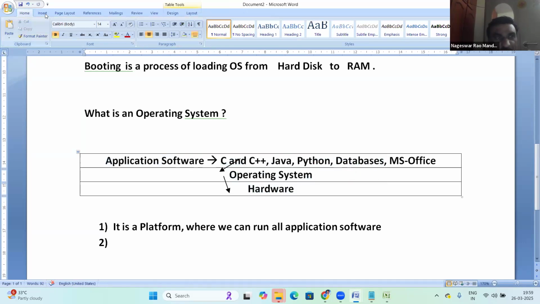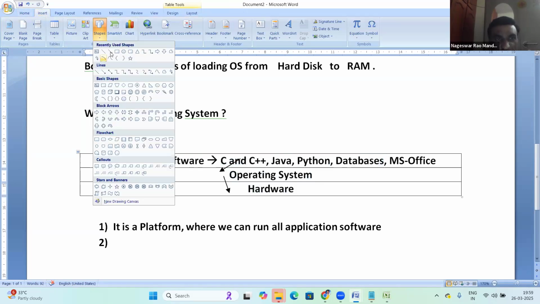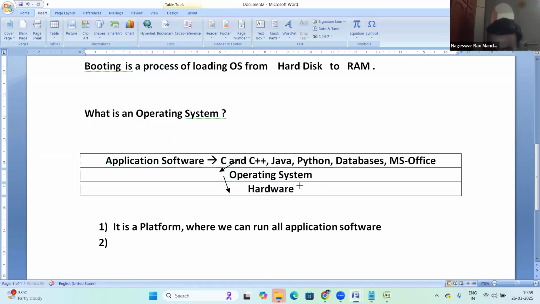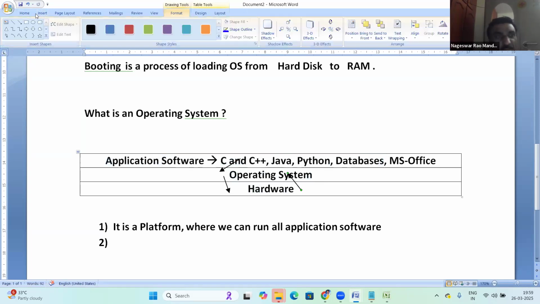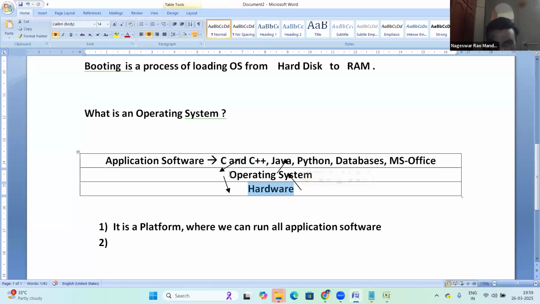Suppose there is input data from the keyboard. The keyboard data, from that hardware component, first goes to the OS, then is transferred to our programs. Suppose a C program is reading data from the keyboard. The keyboard data goes to the OS, then to our C program or Java program. So between application software and hardware there is an OS, working like a mediator between application software and hardware components.